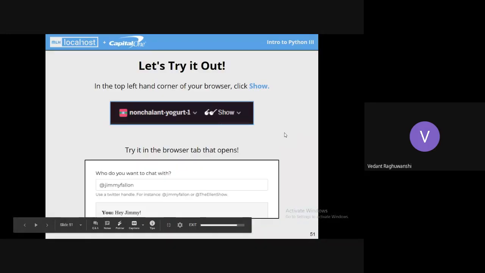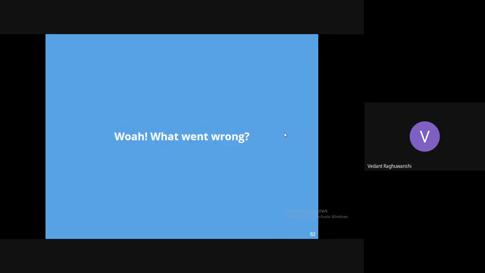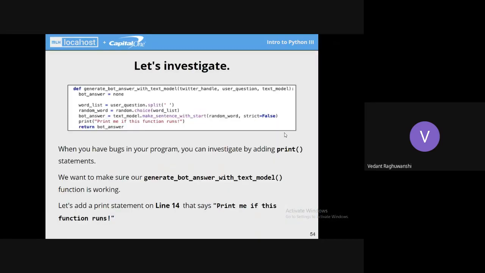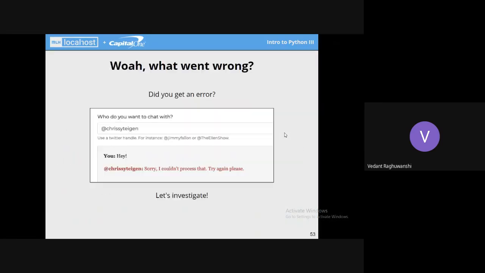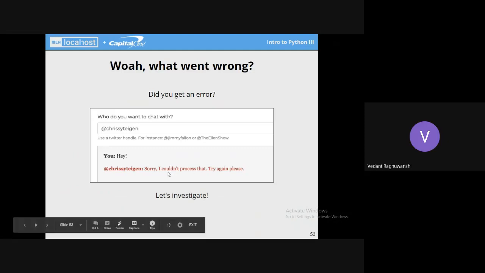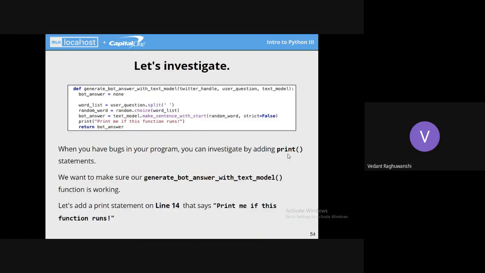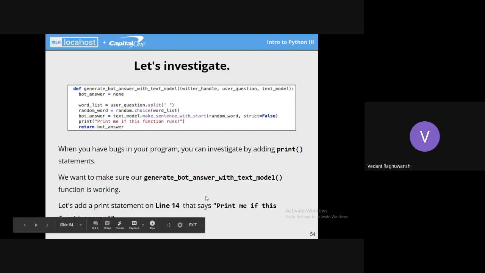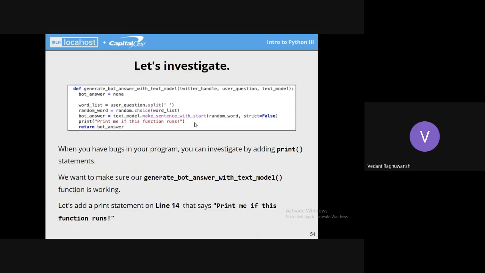It asks us to run the code at this point of time. But as you can see here, we haven't utilized the function yet. So if we run the code at this point, it will say something like, sorry, I could not process that, try again. It is just fiddling around with that function and teaching us to debug our code. One of the methods to debug our code is to include a print statement. We won't be using it here.